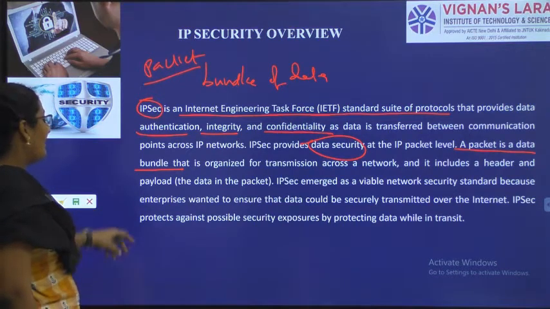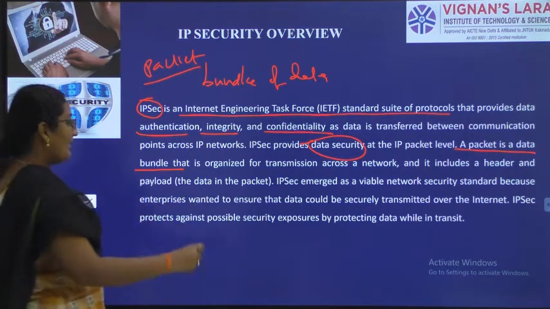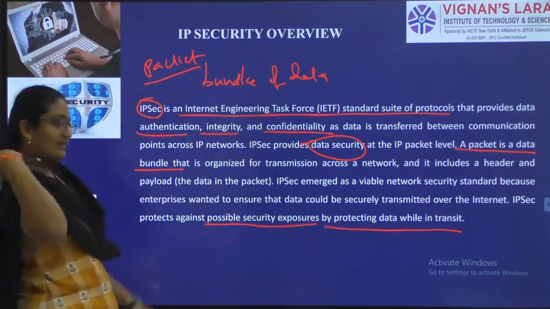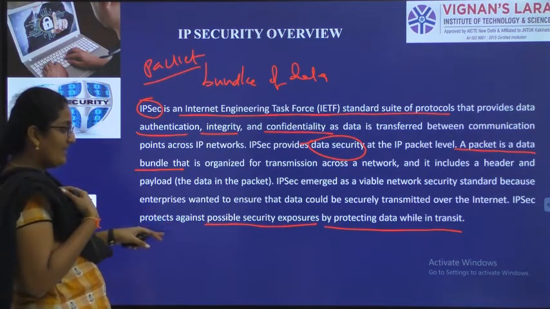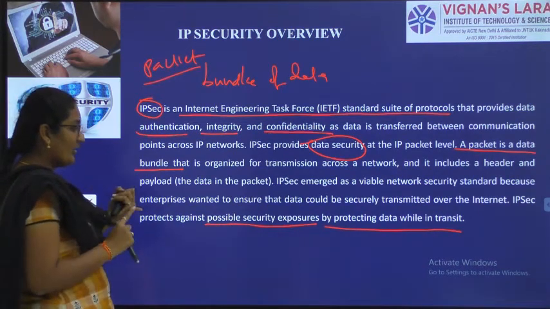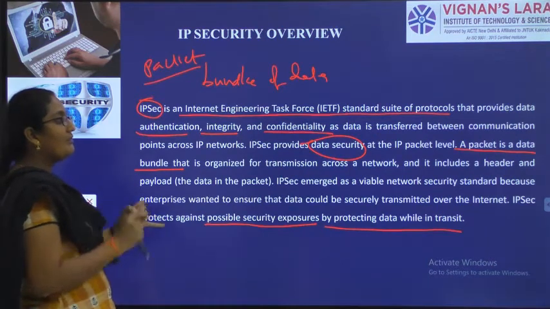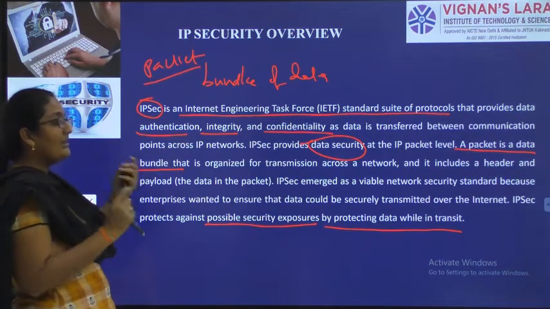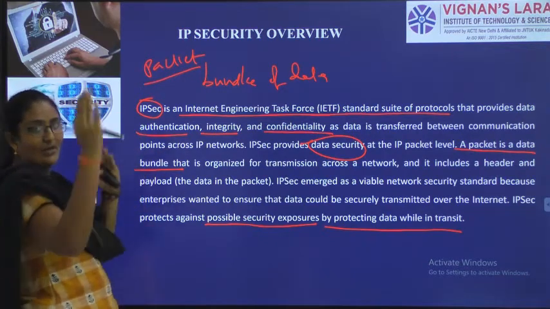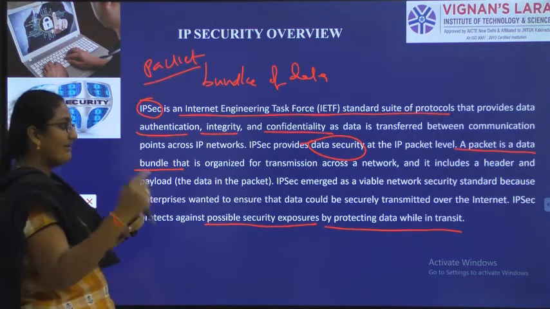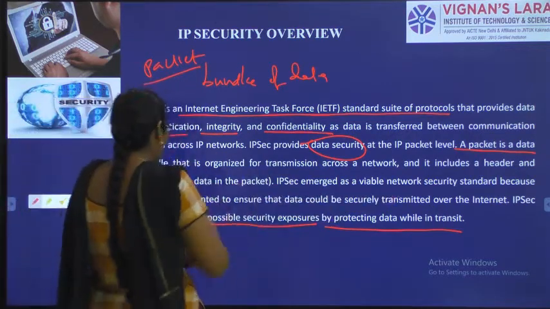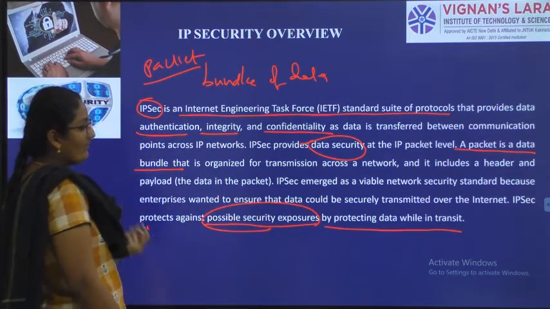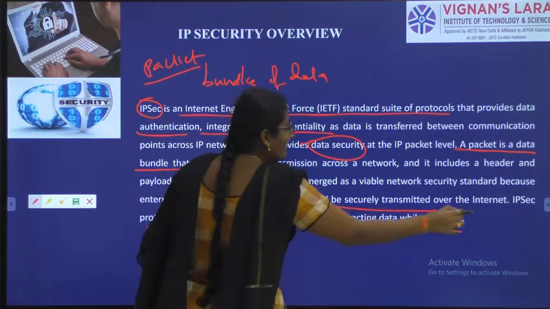That is the third point. And finally, IPsec protects against possible security exposures by protecting data while in transit. This is what I have told you now. What these people are saying: IPsec will provide security. For what? For data. Data is in the form of packets. Where is all this happening? When data is transferring from one network to another network, from one system to another system. The last point is the same here. IPsec protects against possible security exposures while data is in transit.